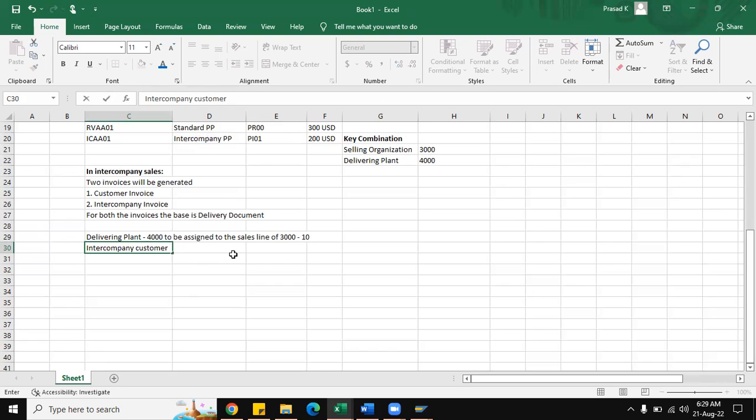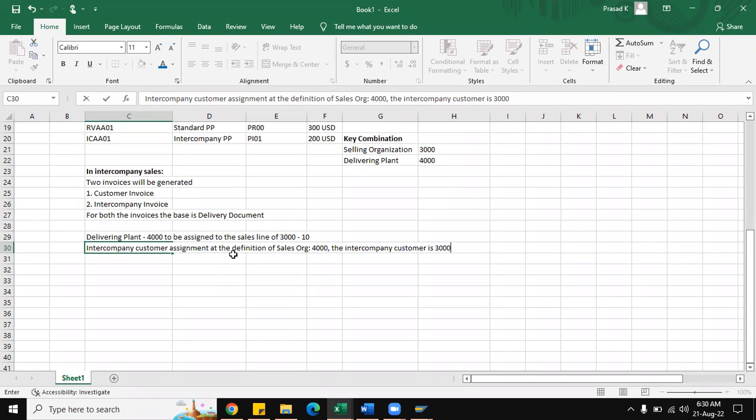Here, intercompany customer assignment at the definition of sales org. So for the sales org 4000, who is the intercompany customer? The intercompany customer is 3000.